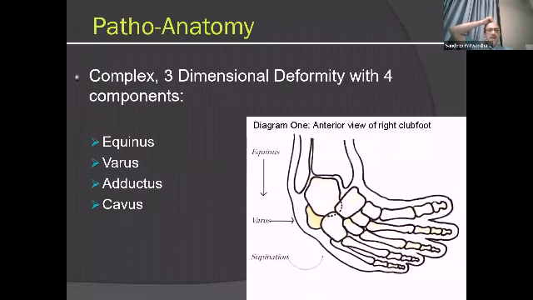If you look at the pathoanatomy, the first thing that you should know is that CTV is a complex three-dimensional deformity. And even though it is complex, there are four components to it. First is equinus, second is varus in the heel and forefoot, third is adduction, and then a high arch, that is supination, which makes it cavus. So the mnemonic which people usually use is CAVE, C-A-V-E, in the reverse order. So if somebody asks you what are the deformities in CTV, it is cavus, adductus, varus, and equinus from front to back.